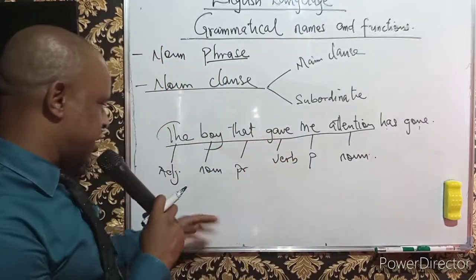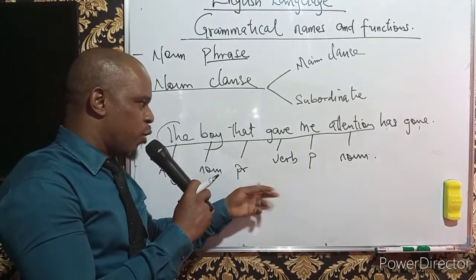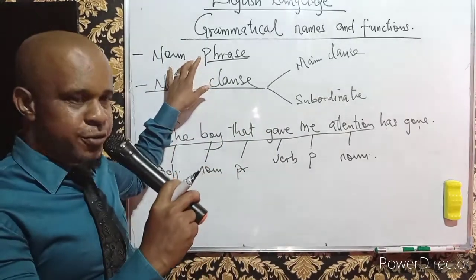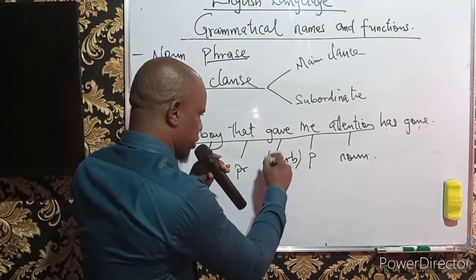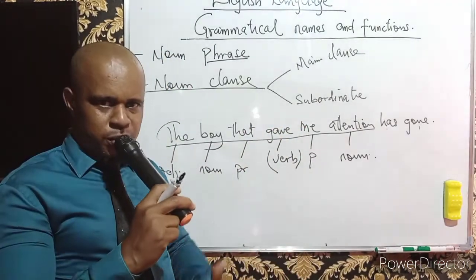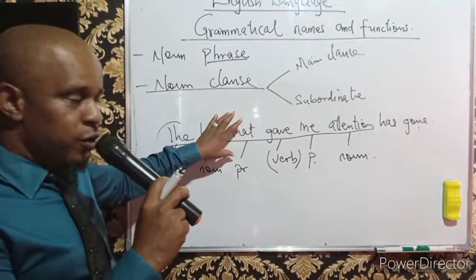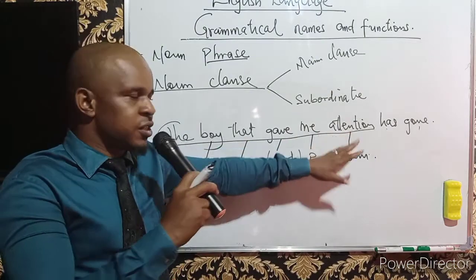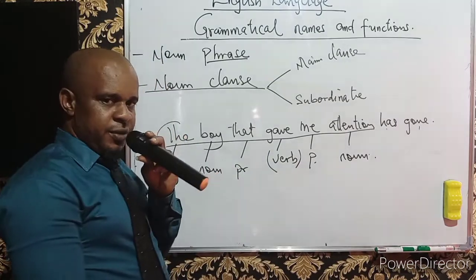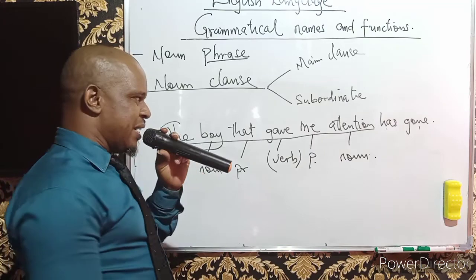Now, when we look at this analysis, we discover that we have adjective, we have noun, we have pronoun, and then we have verb, unlike what we witnessed in noun phrases. We have verb here, which is the most important thing, and which is one unique thing about the clauses. Clauses must possess the presence of the verb. This is a pronoun and this is a noun. So we conclude, therefore, that the boy that gave me attention is a noun clause. It is a noun clause because of the presence of the verbs. The clauses must admit verbs, whether dependent or independent clauses.